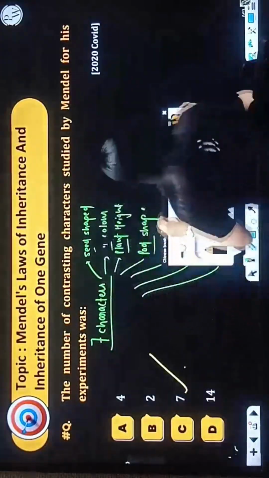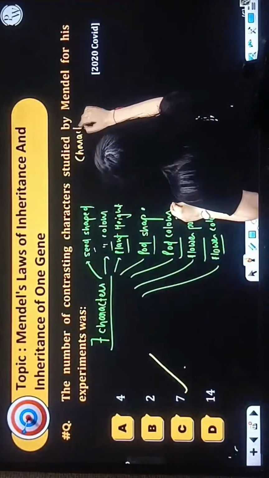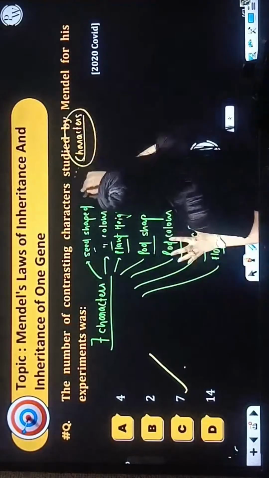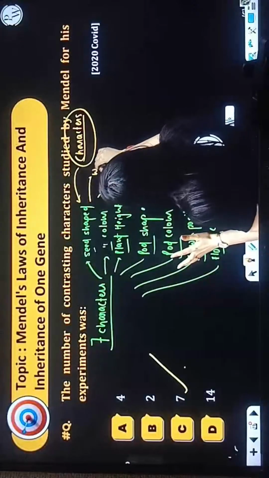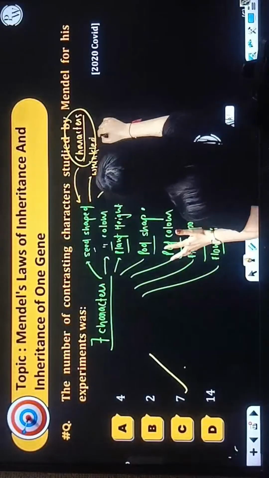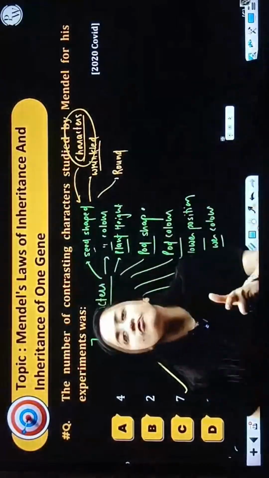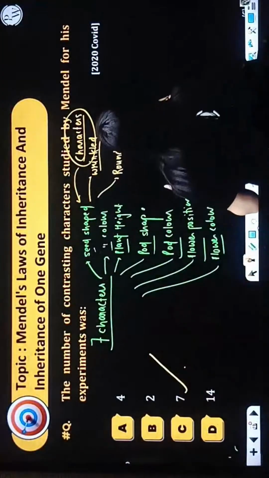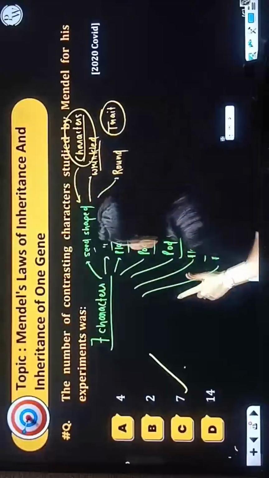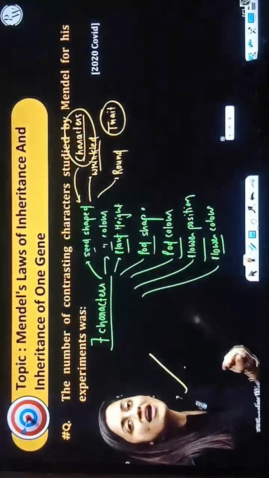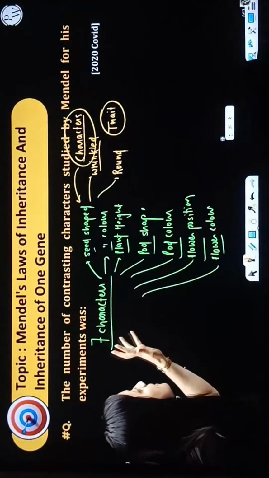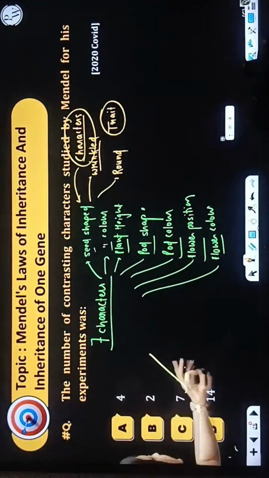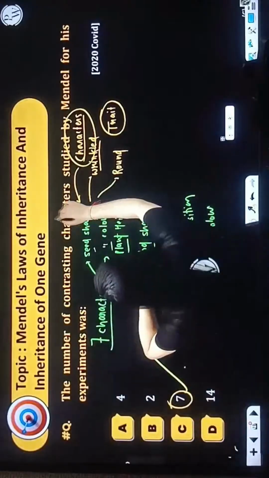But these are the characters. Genes are controlling these characters. So this is the character, like seed shape. But shape can be what? It can be round, it can be wrinkled. When you are talking about the variant form of a character, then you have to use the word trait. Here they have asked the number of contrasting characters, because these characters are showing the alternative form. So characters are 7.